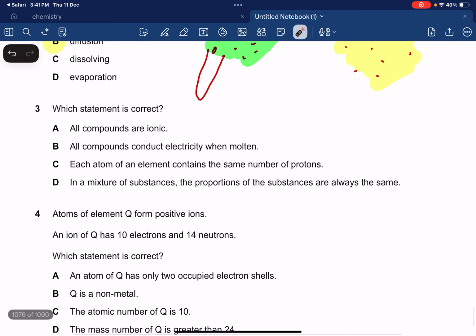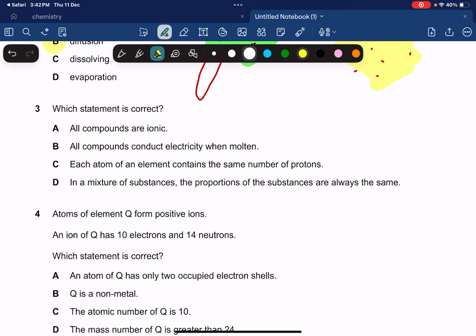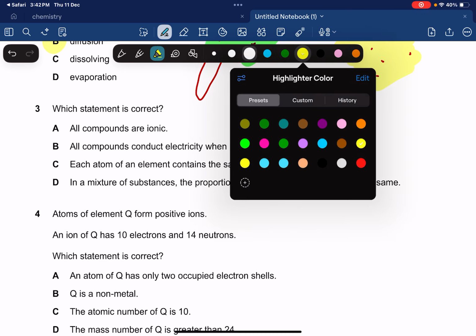Next, which statement is correct? A: all compounds are ionic. No, they can be covalent, they can be giant covalent, they don't have to be specifically ionic. B: all compounds conduct electricity when molten. No, we know that giant covalent substances, apart from graphite, don't conduct. We know simple covalent substances don't conduct. So statement B is wrong.